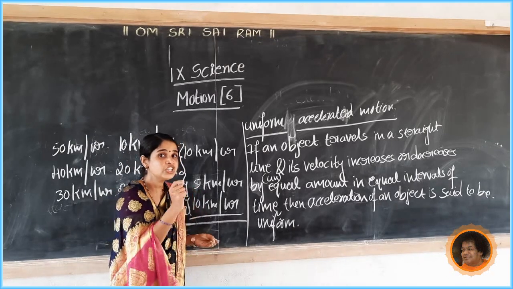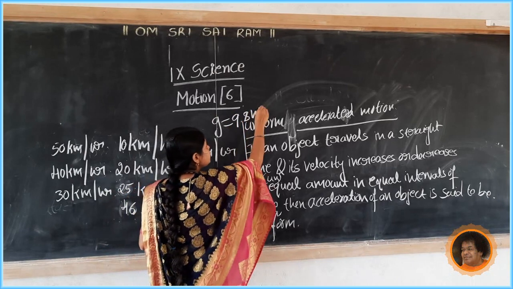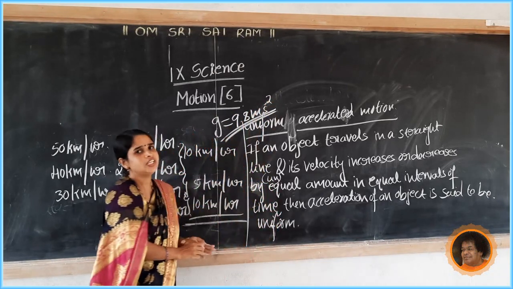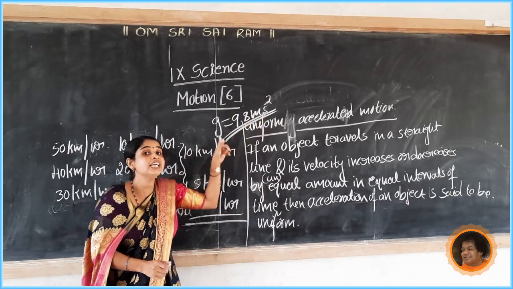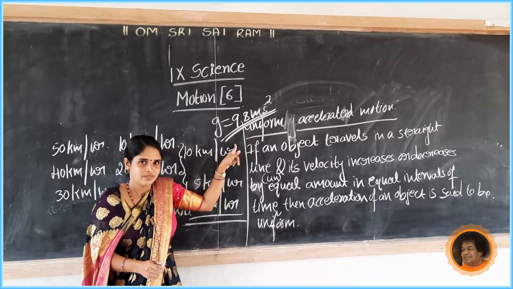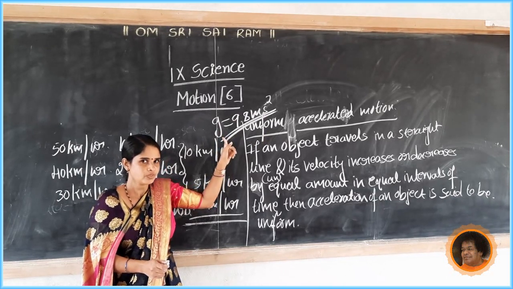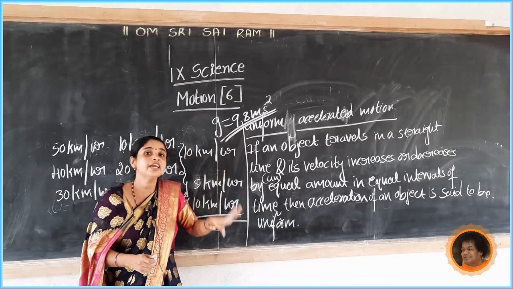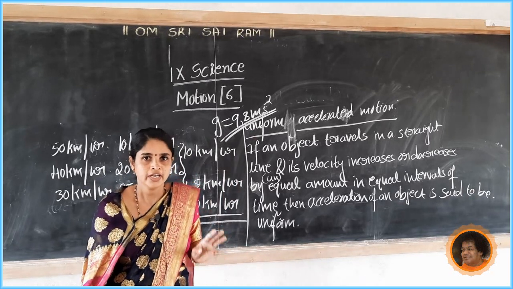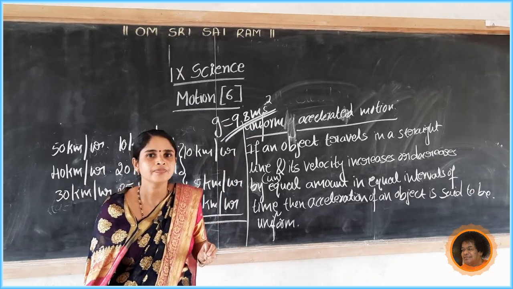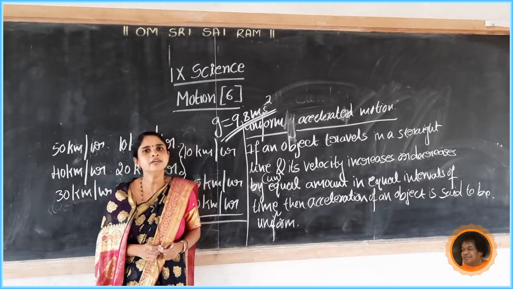Its value, acceleration due to gravity, is constant, and always its value g equals 9.8 meter per second squared. It is acceleration due to gravity. So here small letter g is the symbol. Always it is the same. All freely falling bodies acquire an acceleration. How much acceleration? 9.8 meter per second squared.